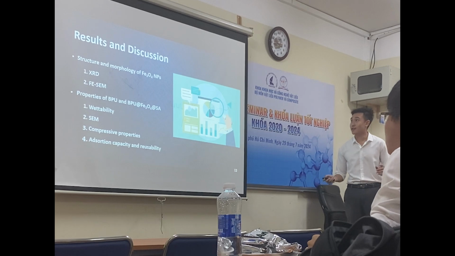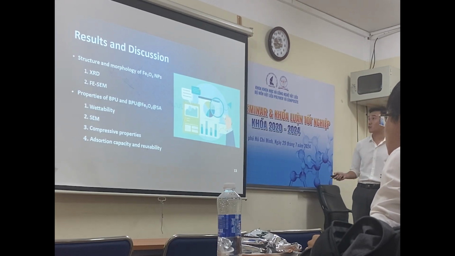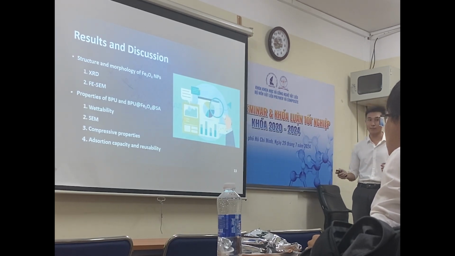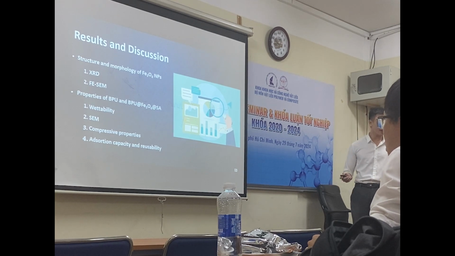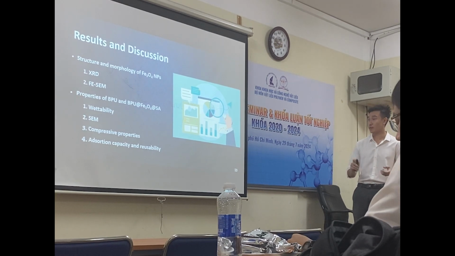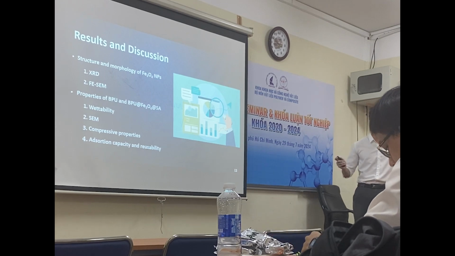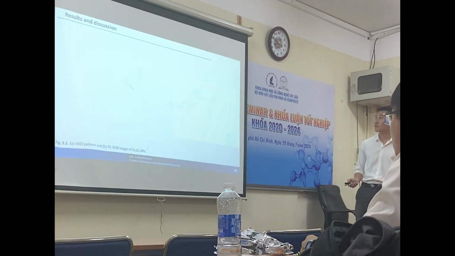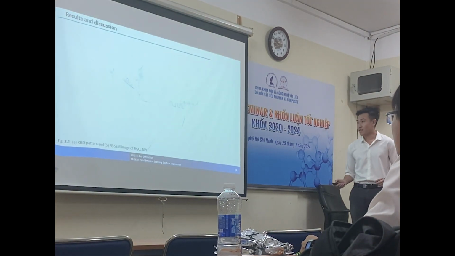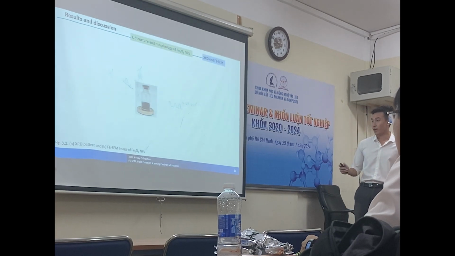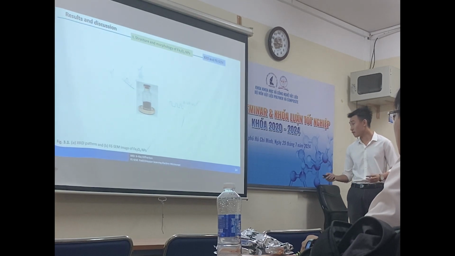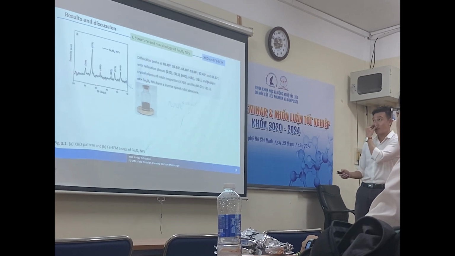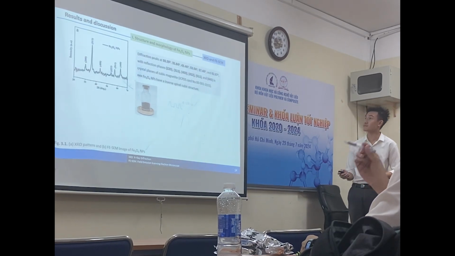In the results discussion session, we discussed the structure and morphology of the magnetite nanoparticles and the properties of the BBU, the crystal BBU, and the hydrophobic BBU nanocomposite. I used X-ray diffraction and field emission scanning electron microscope to analyze the structure and morphology of the magnetite.